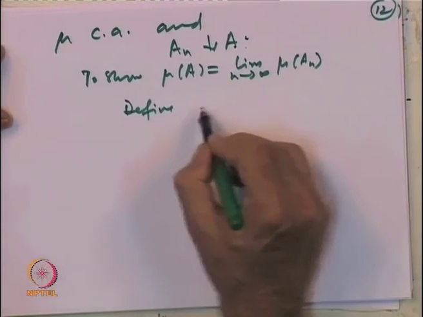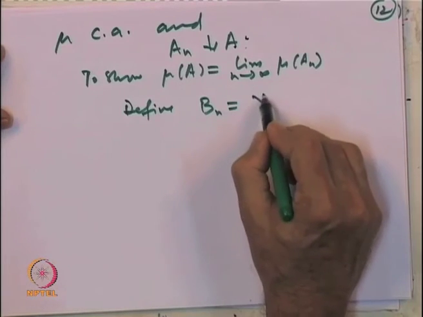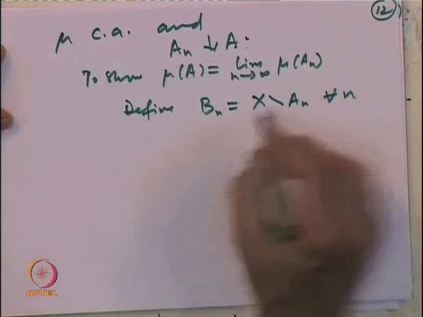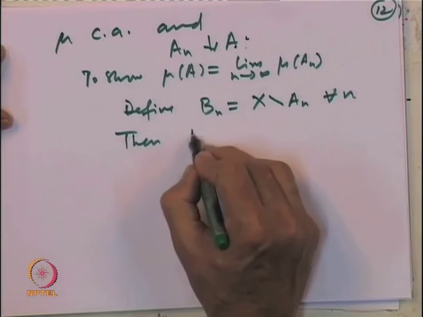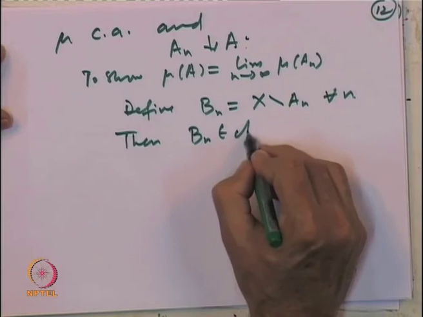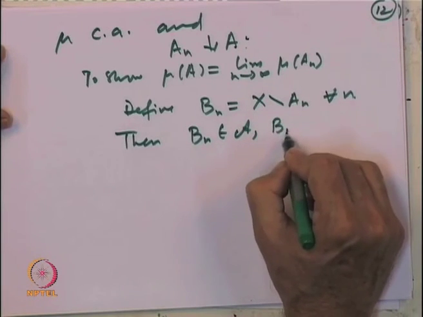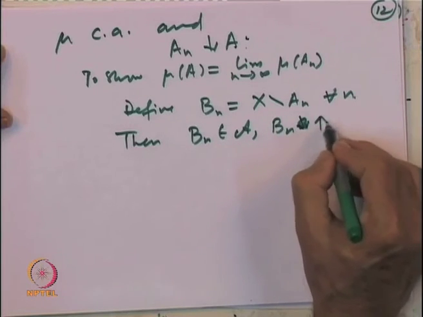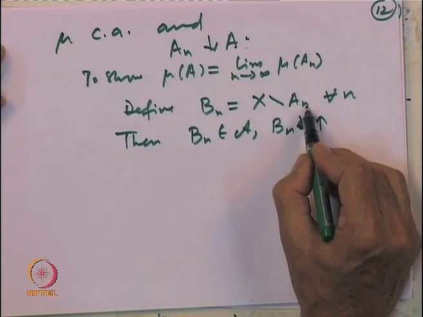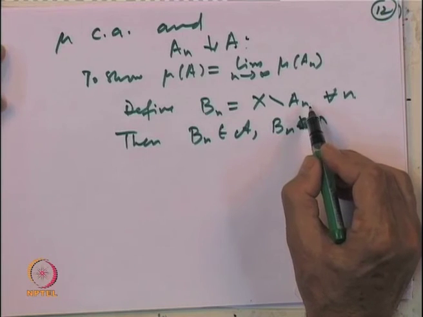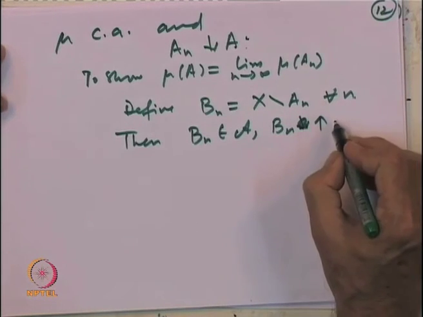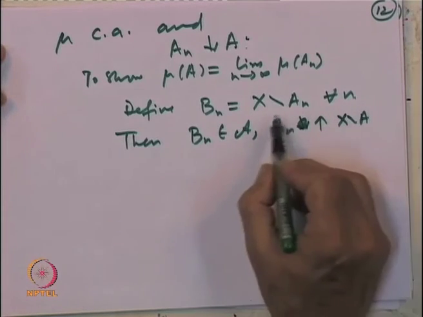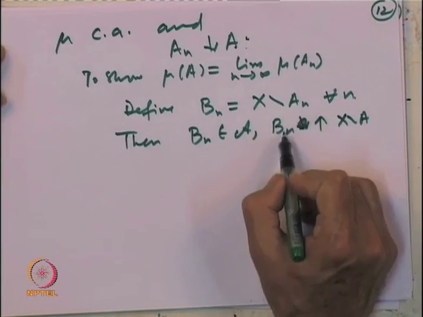So, define B n to be equal to X minus A n for every n. Then each B n belongs to the algebra A. The B n's are increasing because the A n's are decreasing. And where do they increase to? The B n's increase to X minus A, because the A n's are decreasing to A.